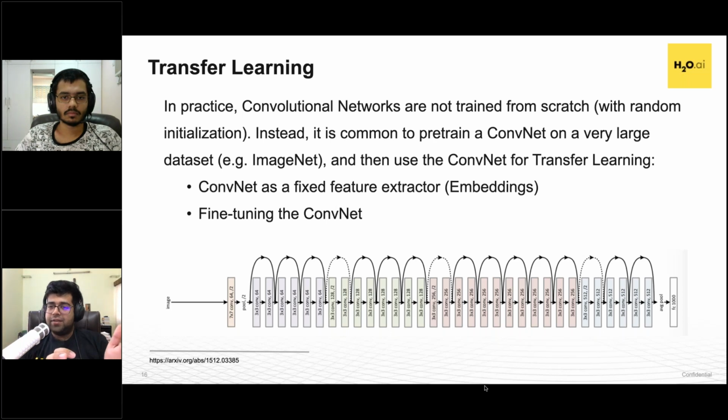Taking the knowledge that has been captured by these layers, it's okay if you don't understand what's happening inside there, but these understand nuances of images. Taking this knowledge, using it for your own task, tuning it a bit because, hey, maybe your images are a bit different, and avoiding that huge AWS bill. Since we're not starting from scratch, we're starting with a better model. That's the intuition behind transfer learning.